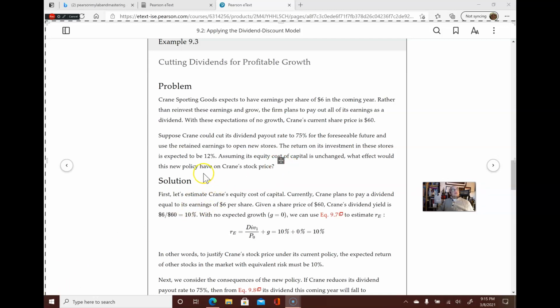That's the big question here, if they're going to give out a dividend of only 75%.